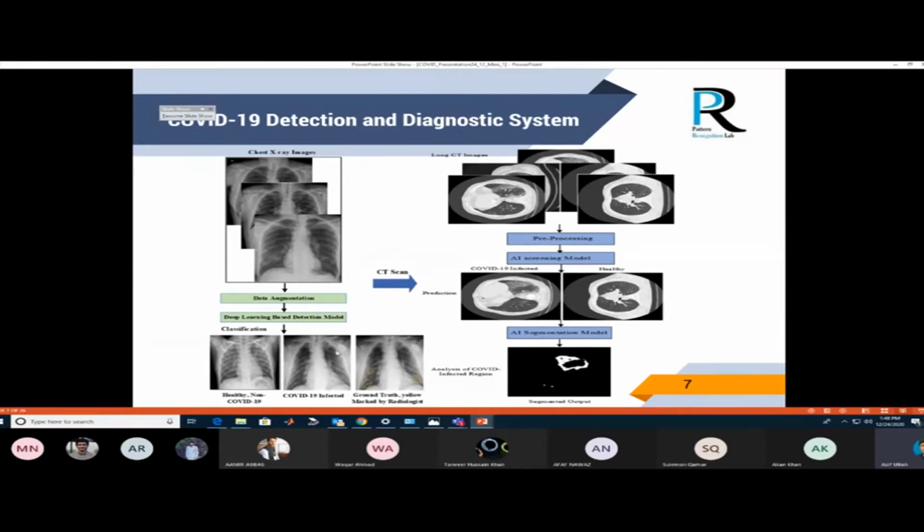The deep learning model detects whether it is COVID infected or non-COVID infected. Whenever it is COVID infected, it is provided for CT scan analysis, that is, CT scan images. In the CT scan images, we have proposed two main phases. First is identifying the infected slices, and second is analysis of the infected slice.